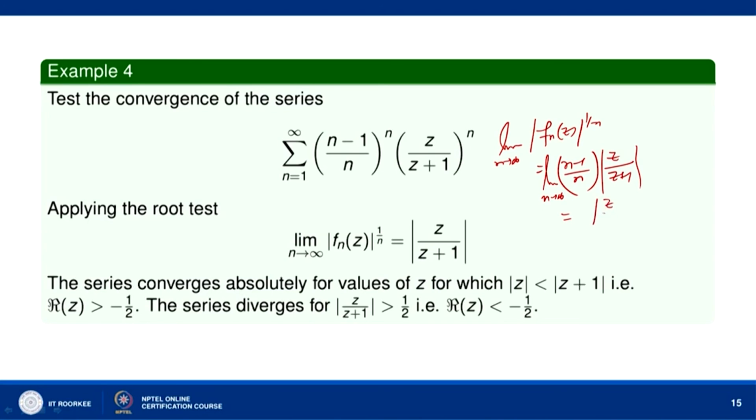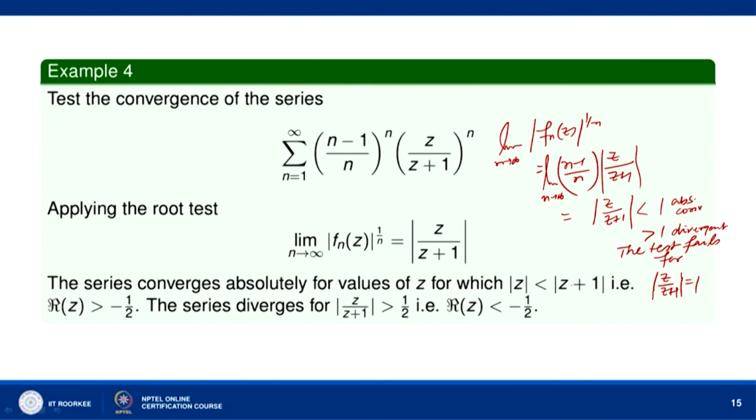(n minus 1)/n goes to 1 as n goes to infinity. So, we get mod of z over z plus 1, and therefore the series converges absolutely for values of z for which mod of z over z plus 1 is less than 1. So, absolute convergence for mod of z less than mod of z plus 1, and divergence for mod of z greater than mod of z plus 1. The test fails for mod of z over z plus 1 equal to 1.